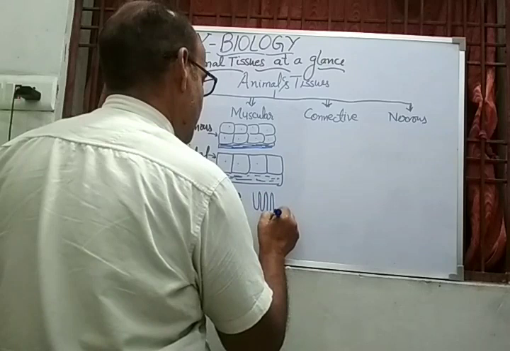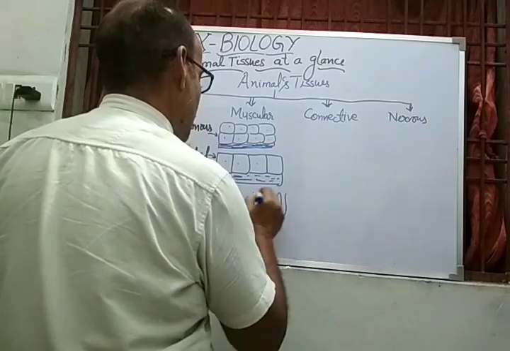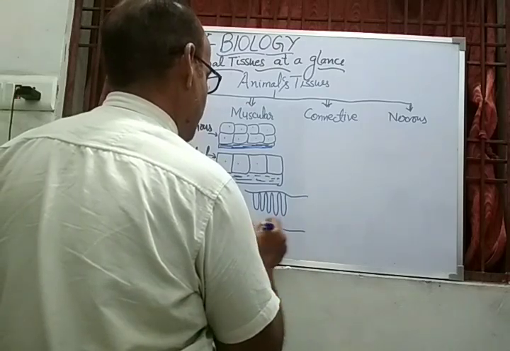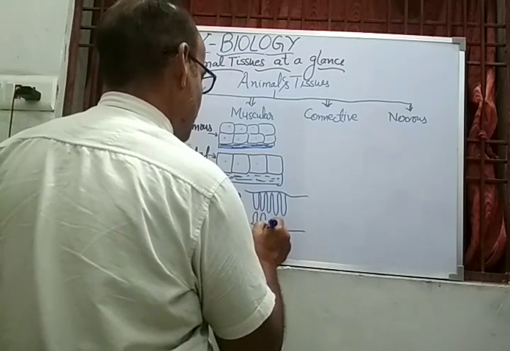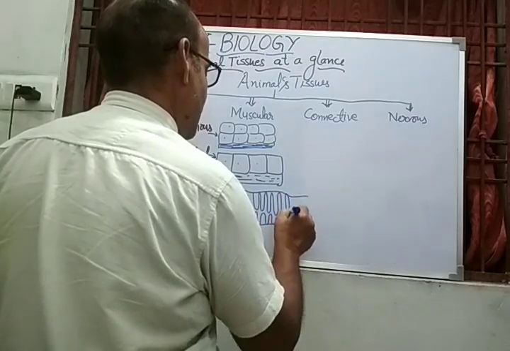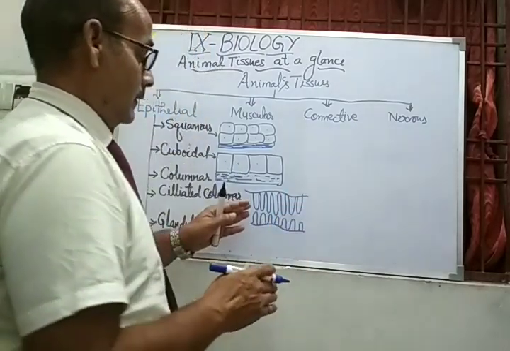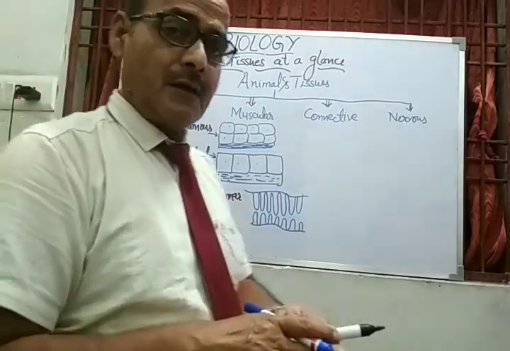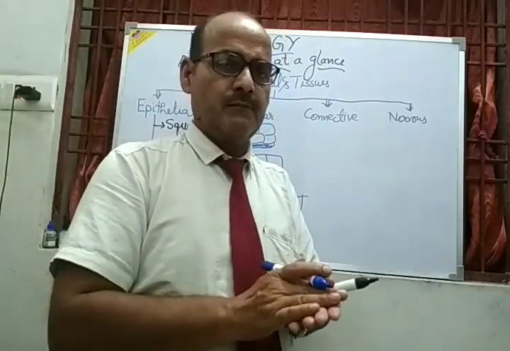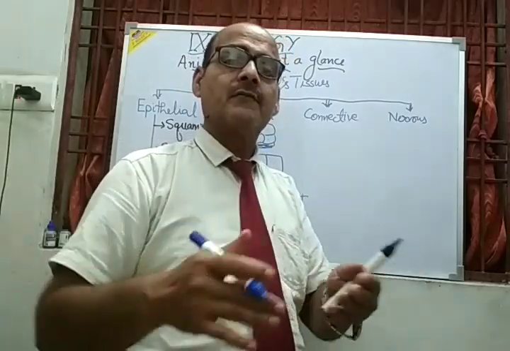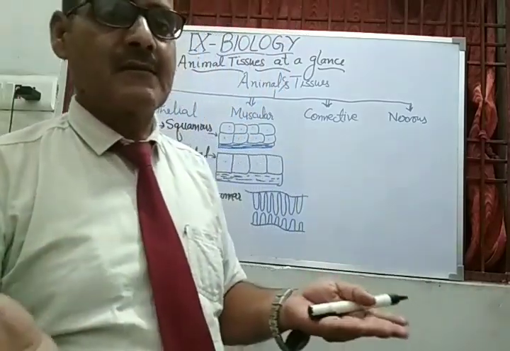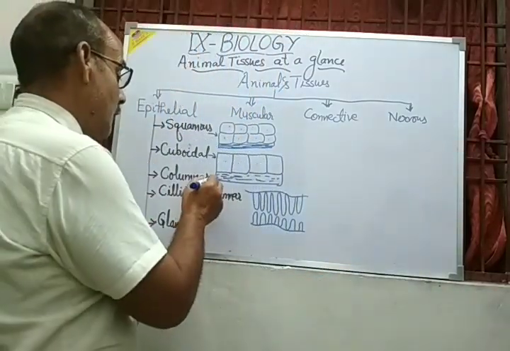These are the column shape, and they are found especially in the inner lining of the intestine, so that the intestinal surface gets increased for digestion as well as absorption. They increase the surface area for more and more digestion, more and more absorption of the food after the digestion. So these are the columnar.